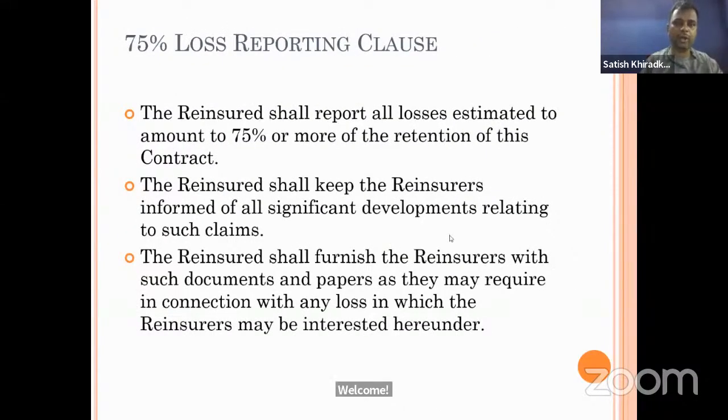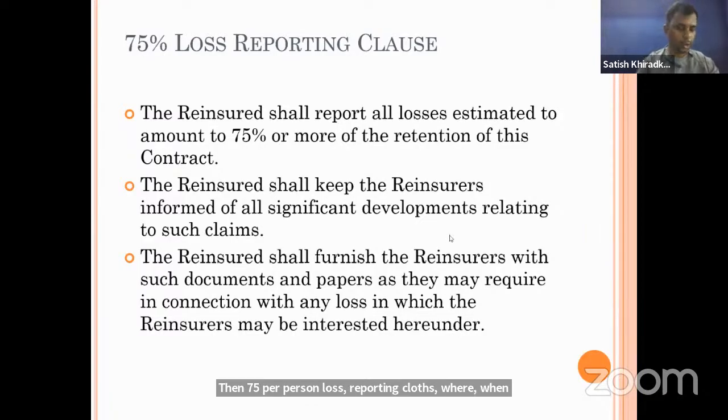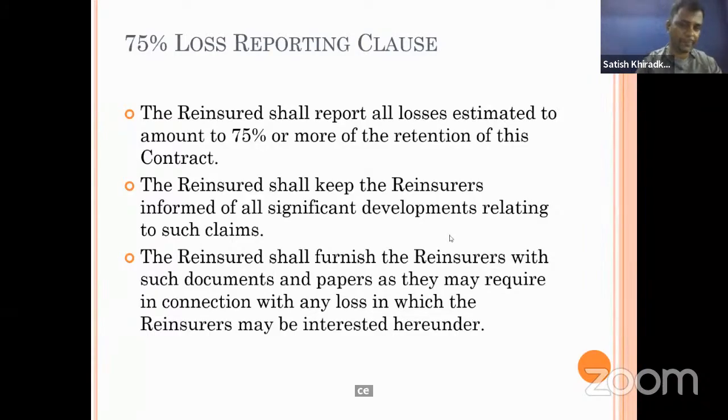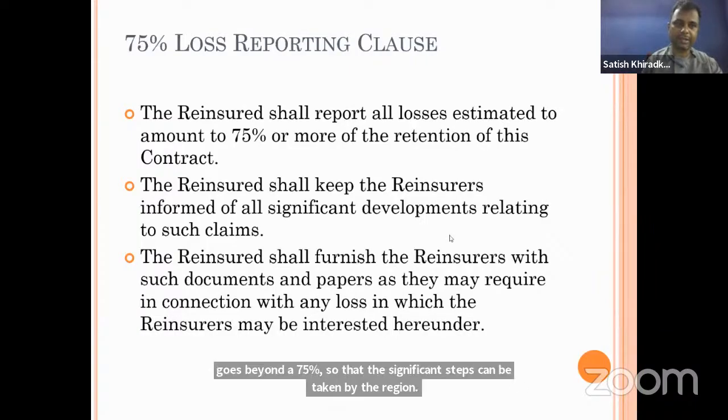Then the 75% loss reporting clause. Here, when the loss reaches 75% of the retention limit, if it crosses that limit, it is the duty of the insurer to give intimation to the reinsurance company if the losses go beyond 75%, so that significant steps can be taken by the reinsurer also. So that is the clause.